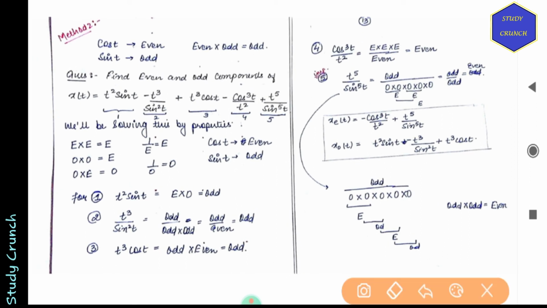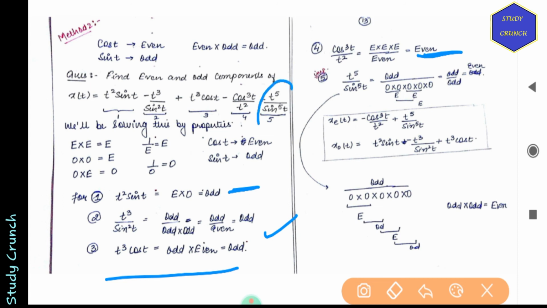T square sin t, it is even into odd, that is odd. Then we have minus t cube by sine square t, that is odd by odd into odd, which will give us odd. Then we have t cube cos t, that is odd into even, which will give us odd. Then we have cos cube t by t square, that will be even into even divided by even, which will give us even only.